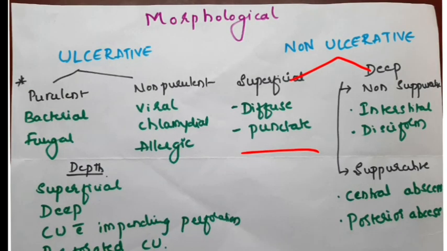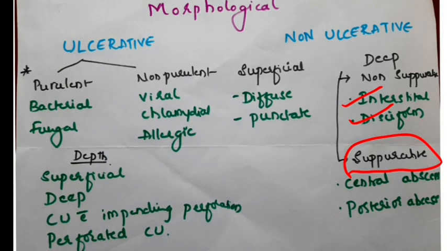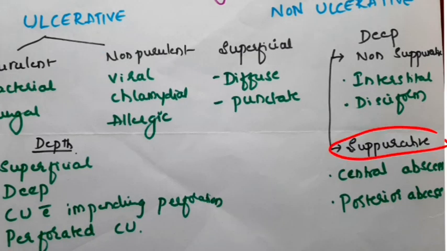In the deep, again we have two types, that is non-suppurative and the suppurative. In the non-suppurative, the infection can be either interstitial or disciform keratitis. When it is coming to the suppurative form, don't get confused here. There is suppuration, but the epithelium is still intact. Okay, in the suppurative form, we have either the central corneal abscess formation or the posterior corneal abscess formation.